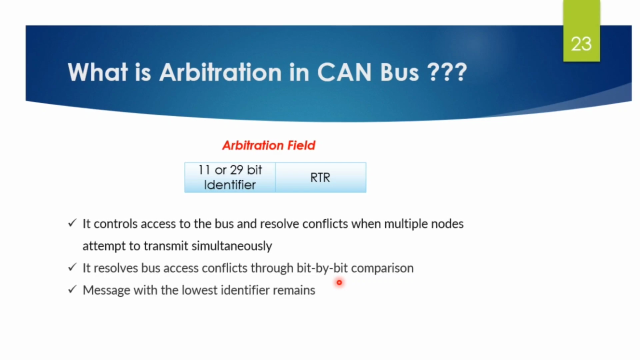Nodes monitor the bus while transmitting. If a node sends a recessive bit but reads a dominant bit, that is logic 0, and it has lower priority, then it stops transmitting. What would be the outcome? The node with the highest priority, the lowest identifier, wins the arbitration and continues to transmit its messages, while other nodes wait for the next opportunity.